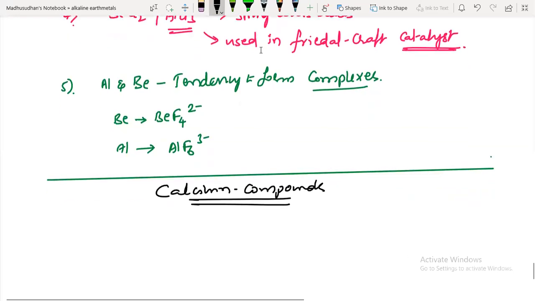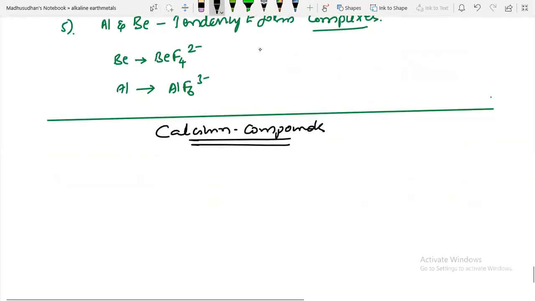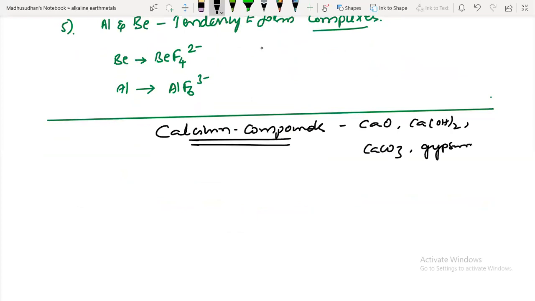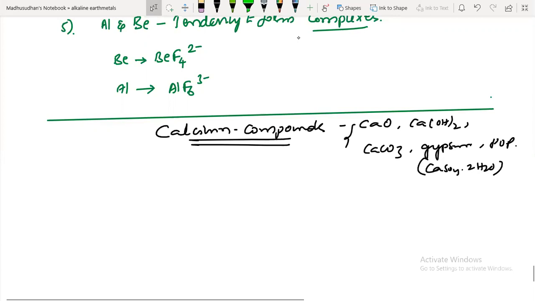In this discussion, we are going to deal with compounds like calcium oxide, calcium hydroxide, and calcium carbonate, and gypsum, that is nothing but calcium sulfate with 2 moles of water. We'll also discuss plaster of Paris. So these are the compounds we are going to cover. So one by one, we'll start now.